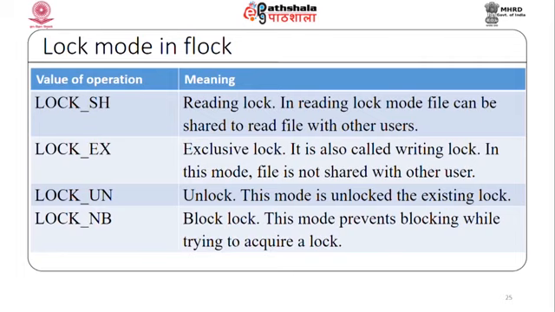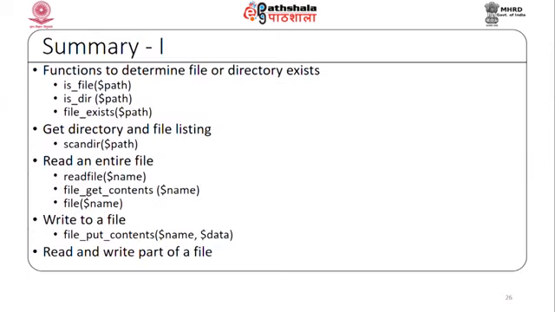What are the various locks? First is LOCK_SH, which is the reading lock. In a reading lock, the file can be shared to read with other users. That means multiple users can read simultaneously, but they cannot write. LOCK_EX is used for an exclusive lock, also called the writing lock. In this mode the file is not shared with other users. To unlock a file, LOCK_UN is used. This mode unlocks an existing lock. And LOCK_NB is the non-blocking lock mode. This mode prevents blocking while trying to acquire a lock.